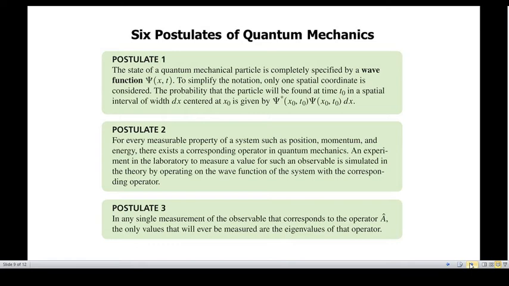For every observable like position, momentum, energy, etc., there corresponds a quantum mechanical operator. That is the second postulate.